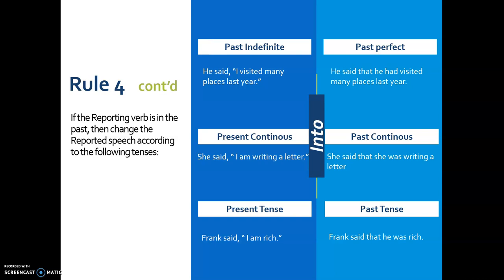Present continuous changes into past continuous. She said, "I'm writing a letter." She said that she was writing a letter. If it is simple present tense, then it will change into simple past. The helping verbs will change. Frank said, "I am rich." Now, "am" is a helping verb. Am will change into was. Frank said that he was rich.